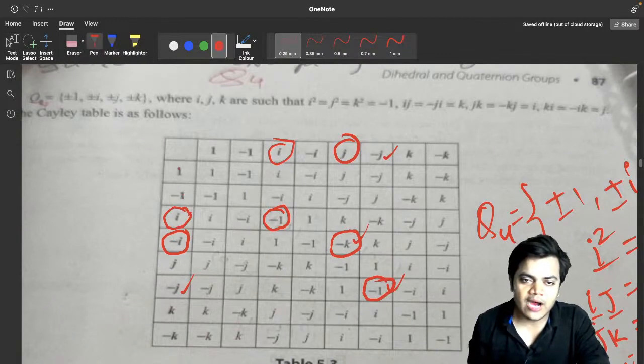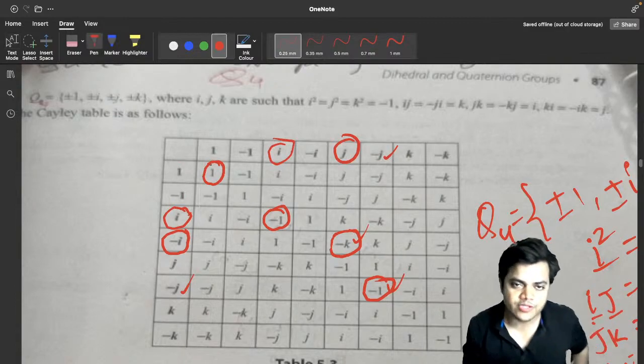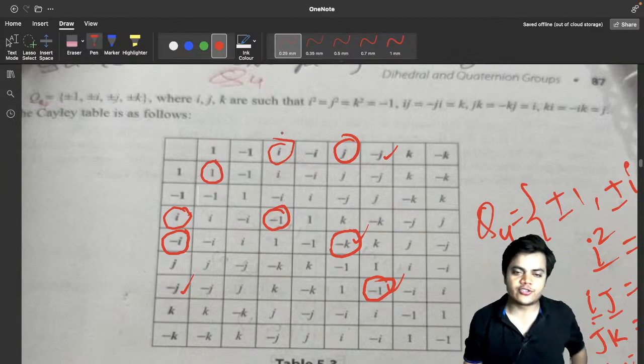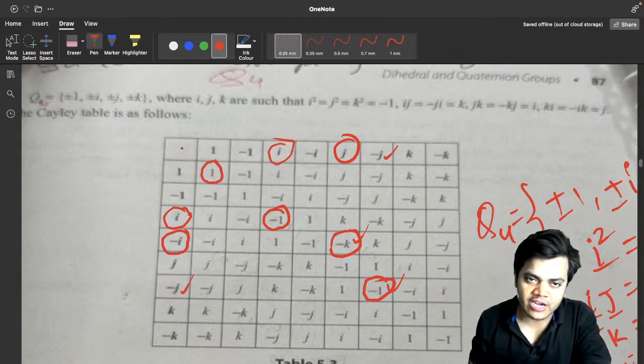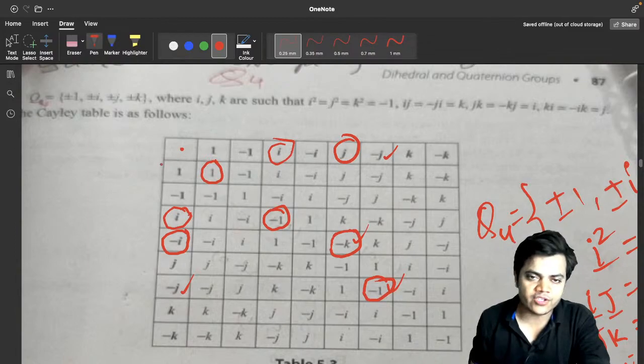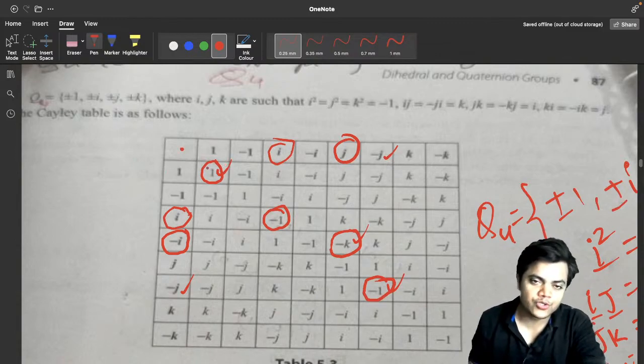ठीक है. Now I am just going to ask about the identity element, then you will not hesitate to say that the identity element is nothing but this one. Okay, you will not hesitate to say 1 is the identity element for this. Okay, now I would like to ask what will be the inverse element. So what would you like to say about the inverse of this? How do you understand? कैसे आप समझते हैं कि inverse क्या है?